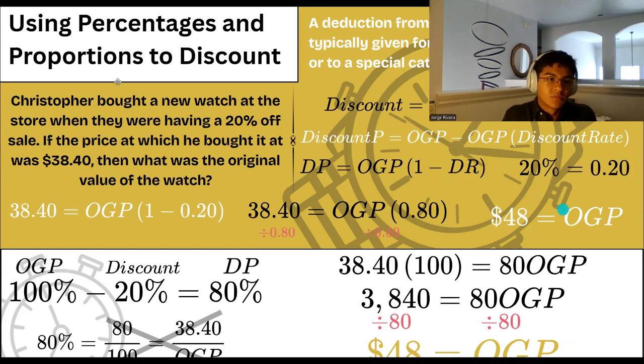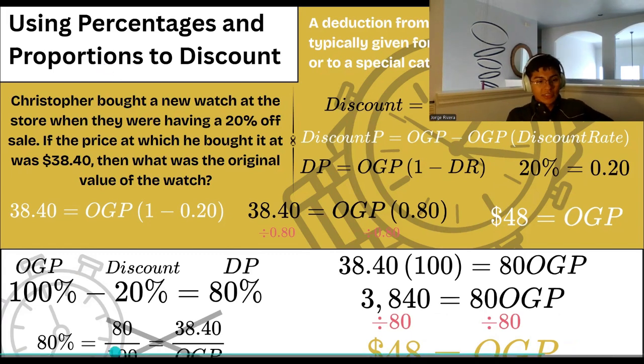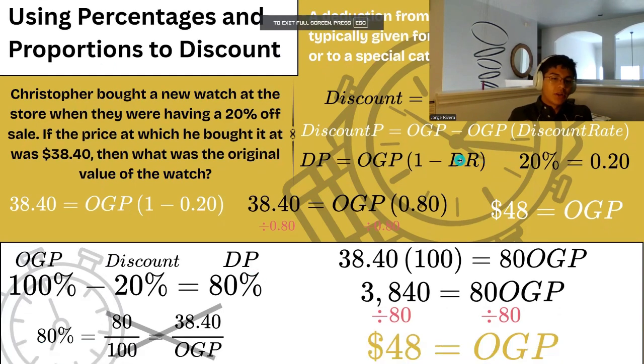All right. So, reducing percentages and proportions to discounts. Christopher bought a new watch at the store when they were having a 20% off sale. If the price at which he bought it was $38.40, what was the original value of the watch? So what is a discount? A discount is a deduction from the usual cost of something, typically given for prompt or advance payment or to a special category of buyers.